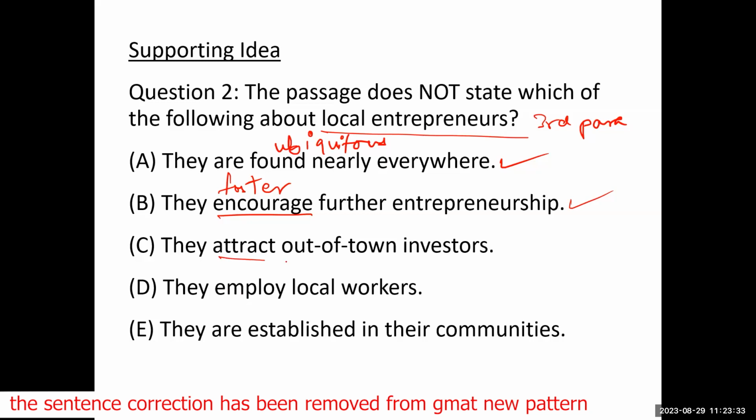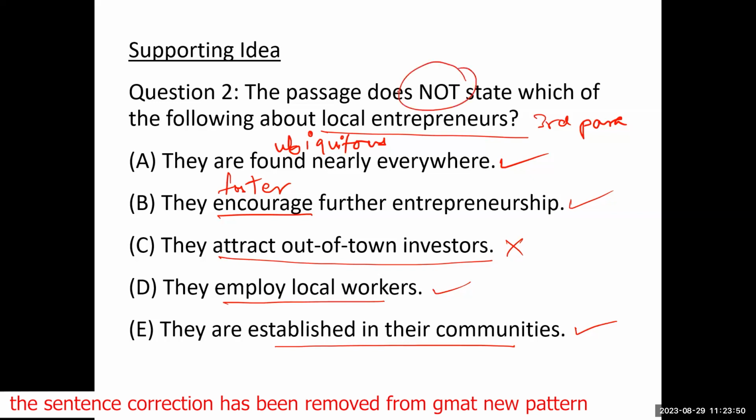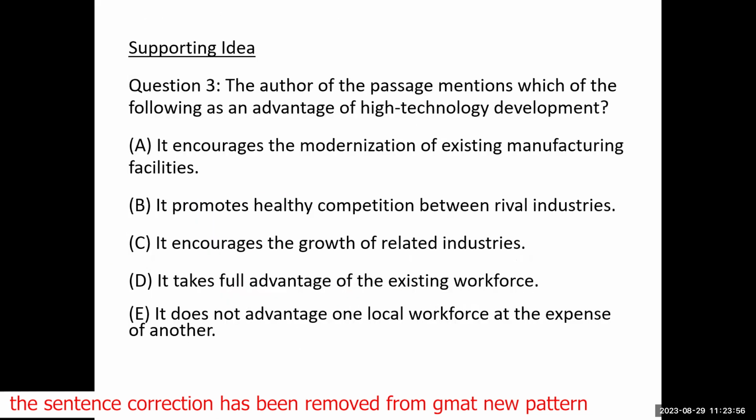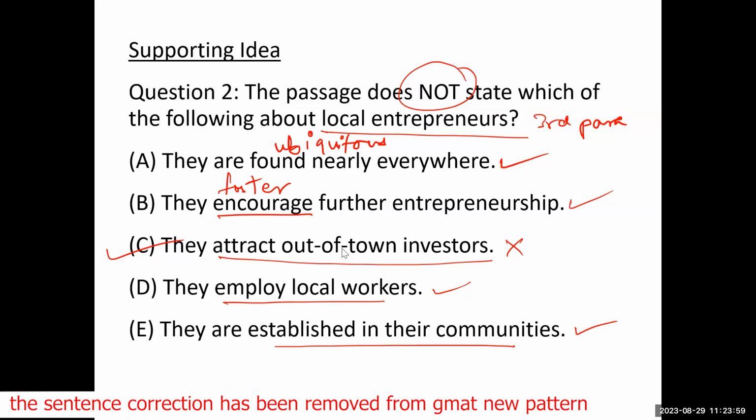Do they attract out of town investors? Was anything of this sort mentioned? No. Do they employ local workers? Yes. Are they established in the communities? Yes, they have roots in the communities. So we have to mention what is not stated, and that is why the answer for this question will be C. Are you getting this?